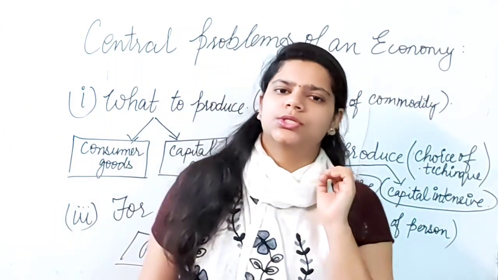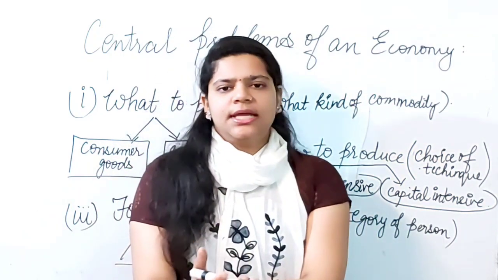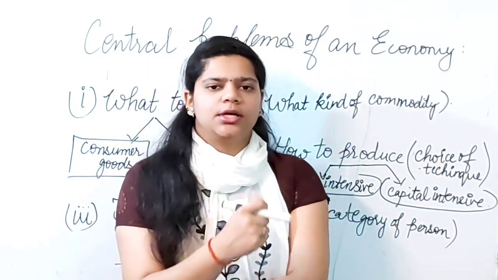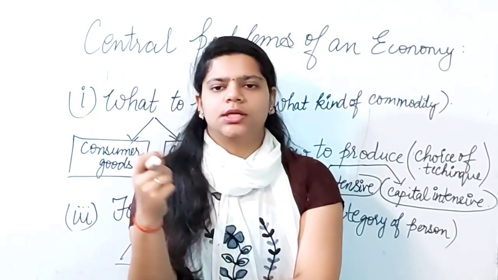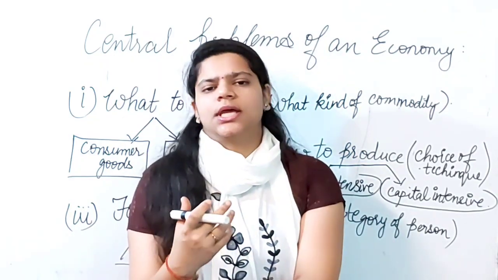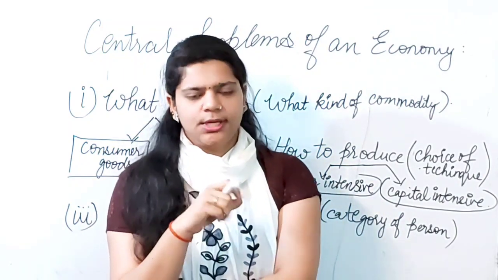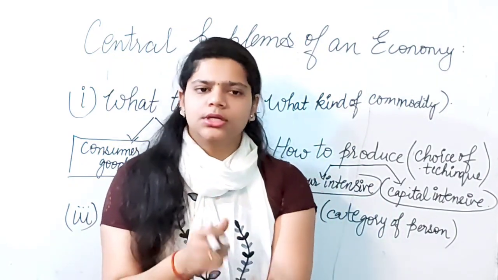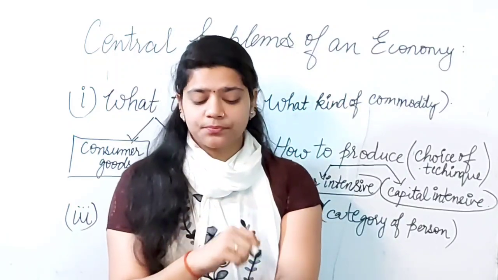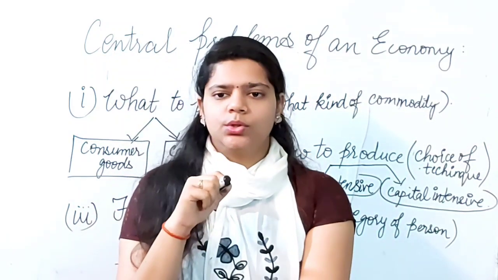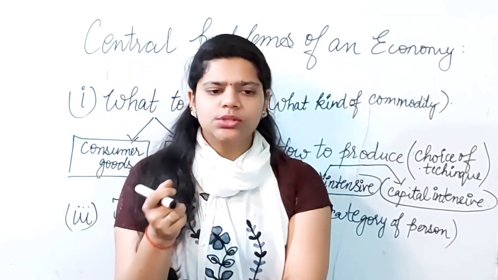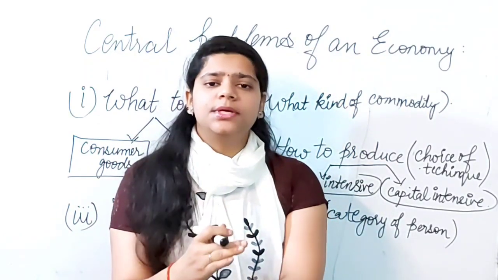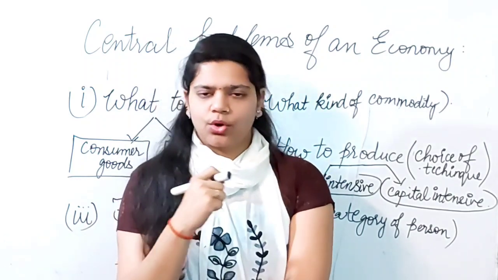Now what is a consumer good beta? Normally any good required by the household, like toothpaste, biscuit, pen, pencil, books, all these things can be known as consumer goods because these will be used for consumption by the household. And what are capital goods? Capital goods means machineries, tools. That means they will be goods for industries or firms.